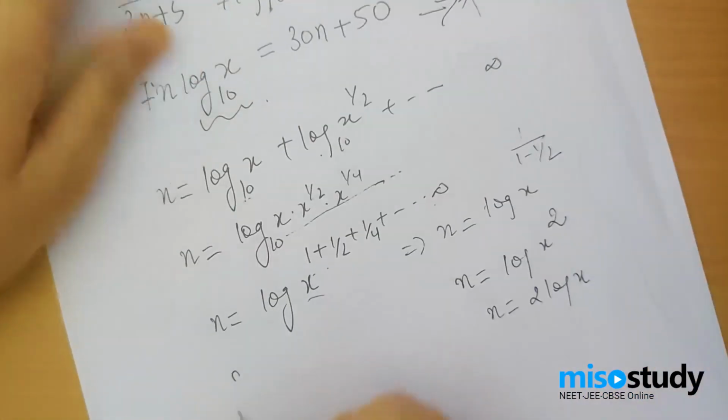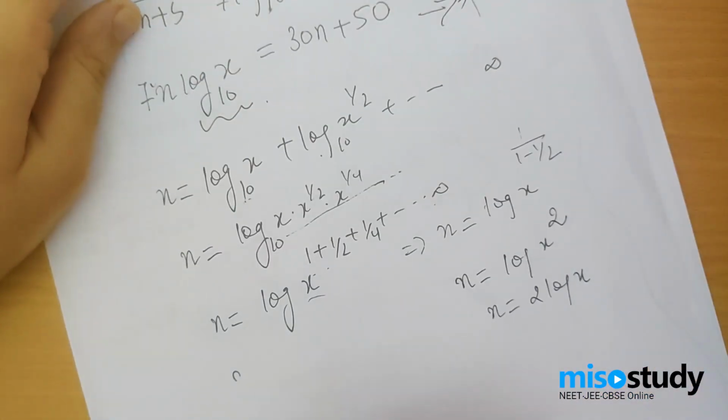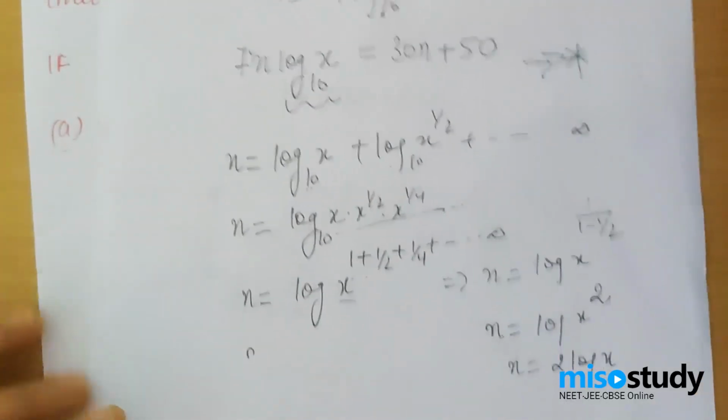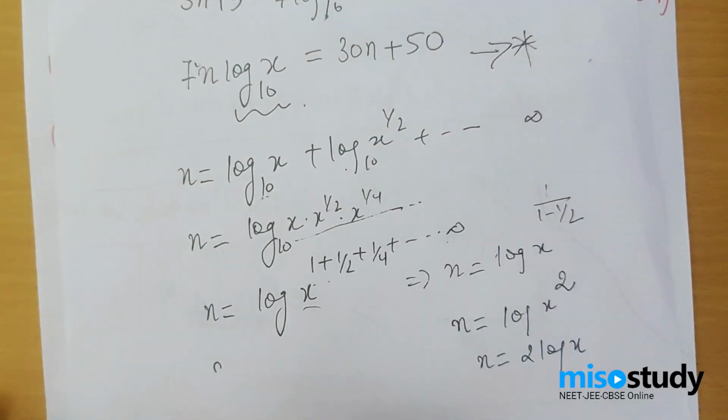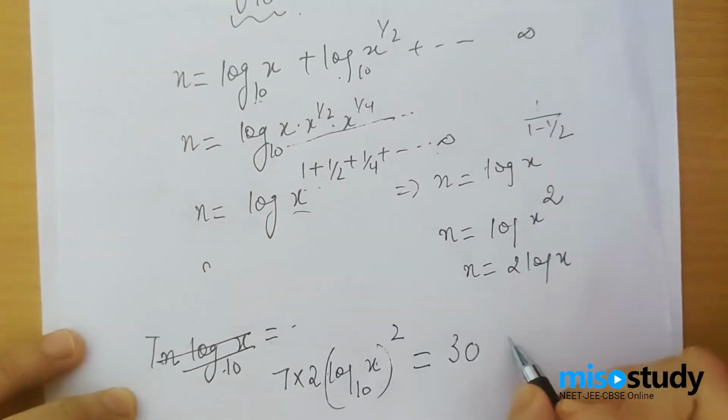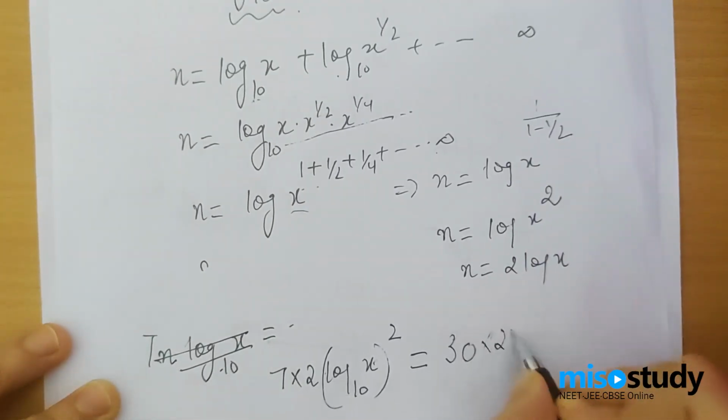So let's put n. I will have 7n log x base 10 equals, let's put the value of n, it would be 7 into 2 log x base 10, because the value of n is 2 log x base 10, into log x base 10, which will give me (log x)² equals 30n plus 50, and n would be 2 into log x base 10.